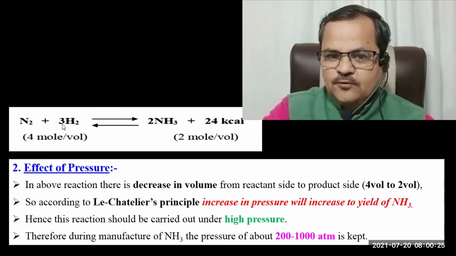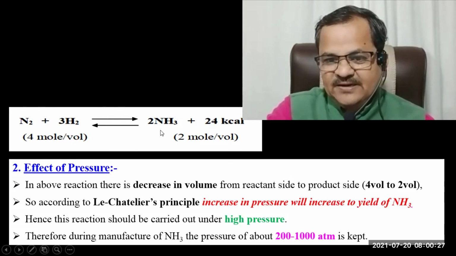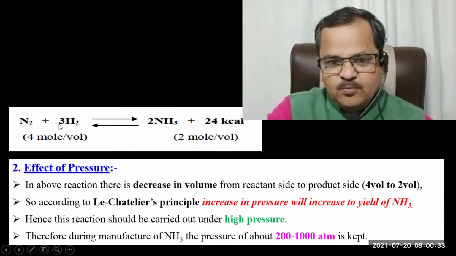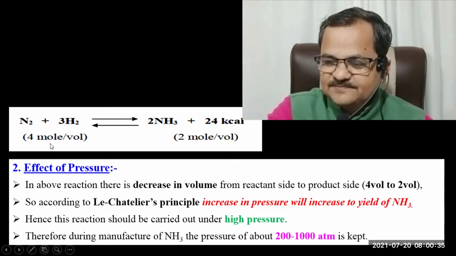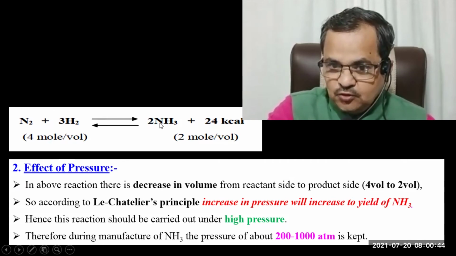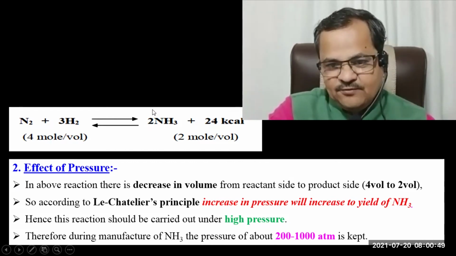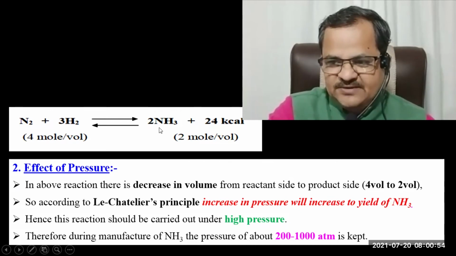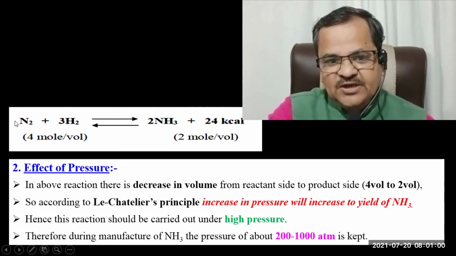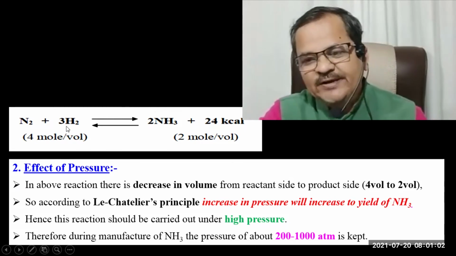So if you decrease the pressure, it will try to increase it, and for that it has to increase the number of moles. That's why the NH3 molecules that have already formed will get decomposed into N2 and H2, which we do not want.